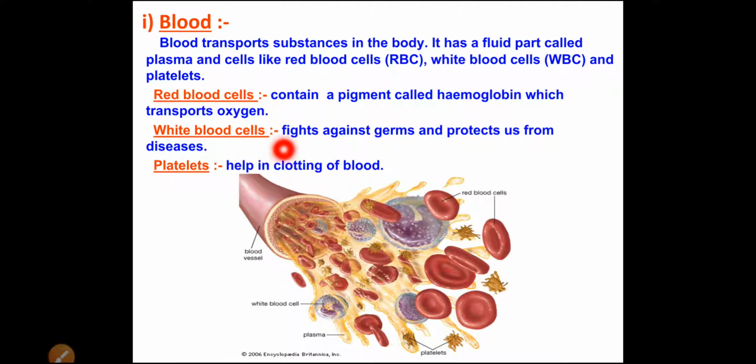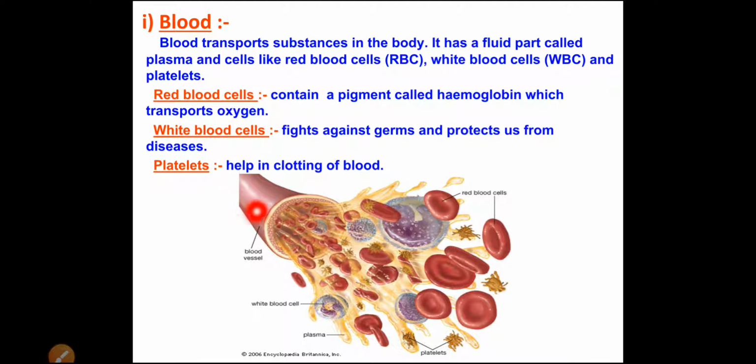Now white blood cells, so these WBCs are fighting against the germs. See, this WBC fights against the germs and protects us from diseases. So in our body these are the fighters. This WBC fights against the germs which can cause different types of diseases. So when this WBC fights against the germs, then our body gets protected because of this WBC.